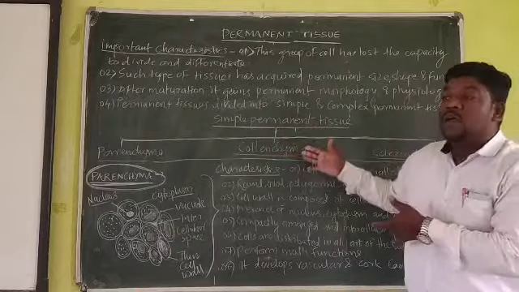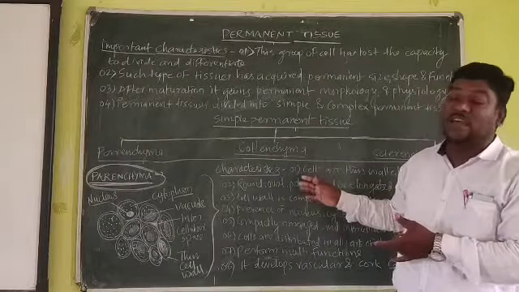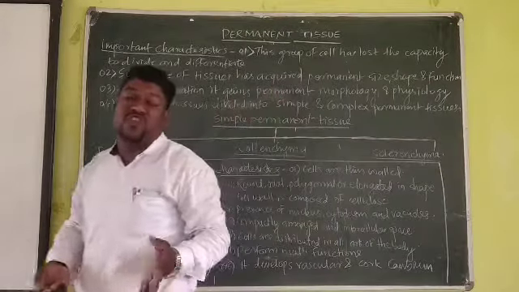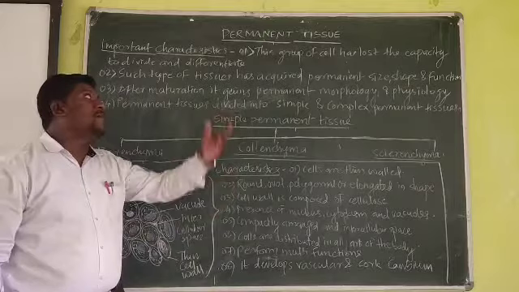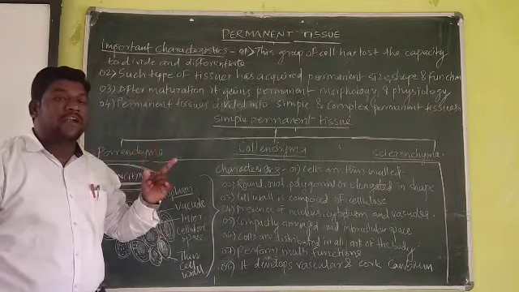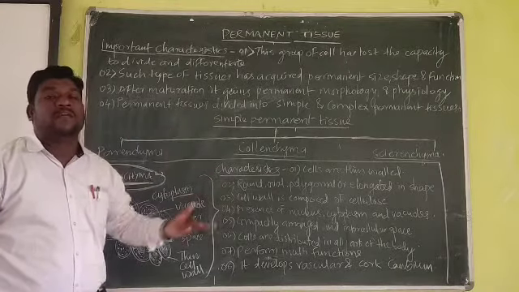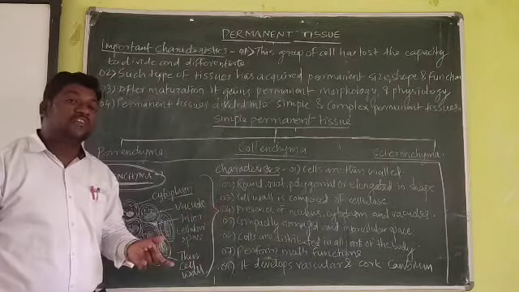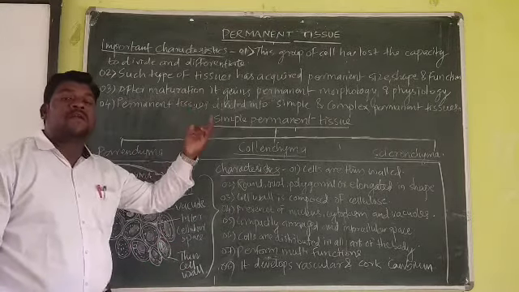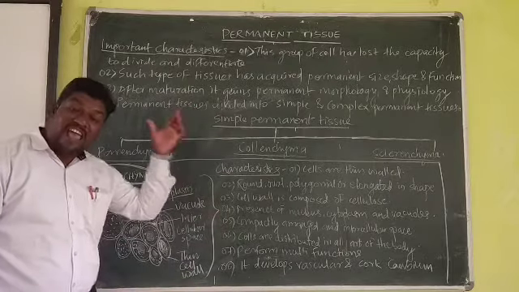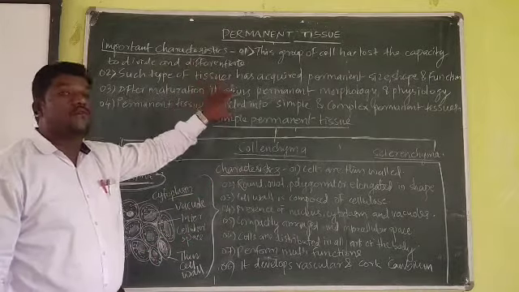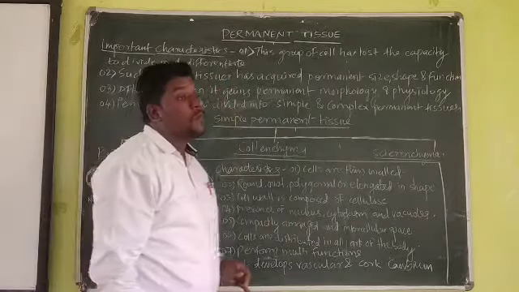Okay, so you can note down, take a screenshot. Once again I am repeating it. Quick review. The permanent tissue. What is the main difference between the permanent tissue and the meristematic tissue? Simply one main difference, that is the meristematic tissue can be divisible, can be differentiated into other cells, but these are permanent. It gains the permanent morphology and physiology, and it has a particular size, shape and function. These are the 3 or 4 more important characteristics of the permanent tissue.